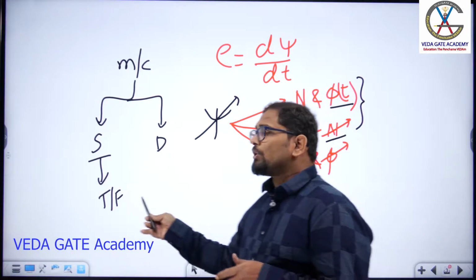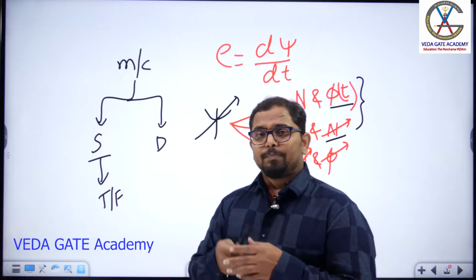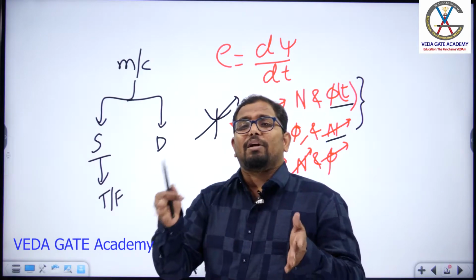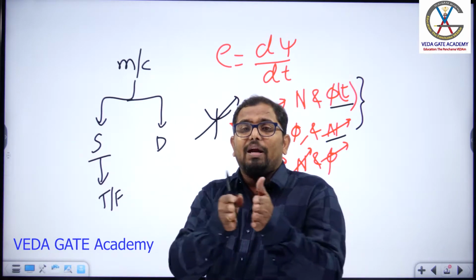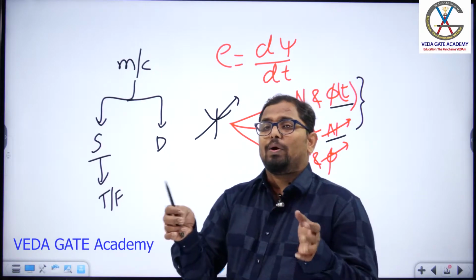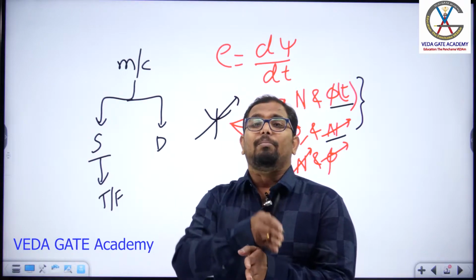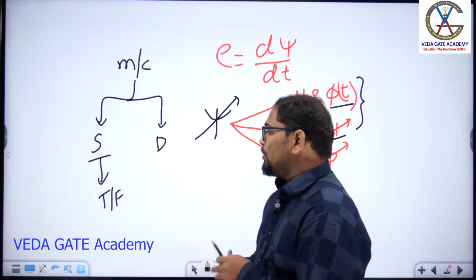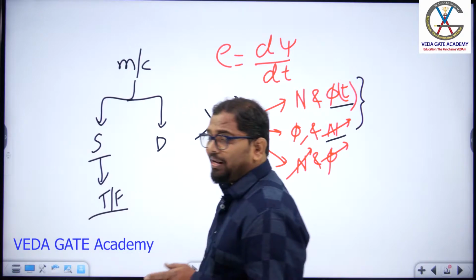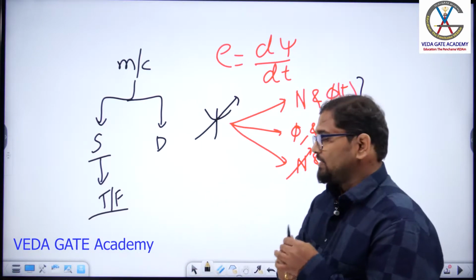You have two types of windings in the transformer. If you take the primary winding and secondary winding separately, there won't be any electrical connection between the two windings, but there will be electrical energy transfer from the primary to the secondary circuit. That is the meaning of transformer. It is a static device.